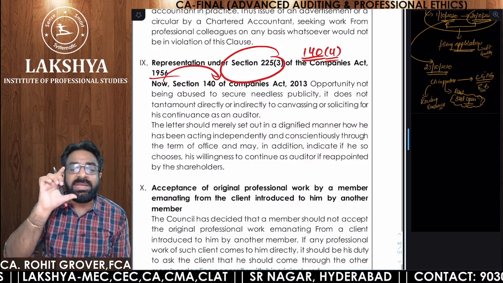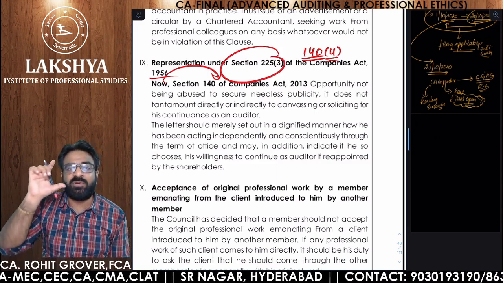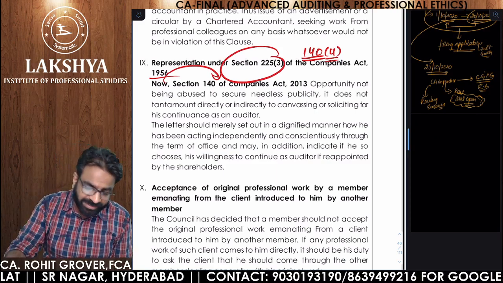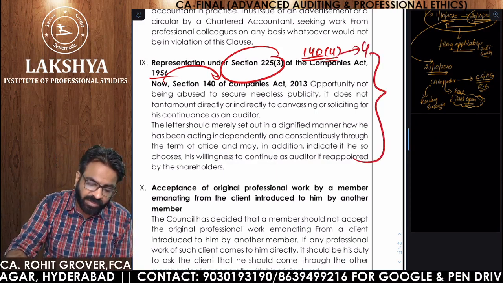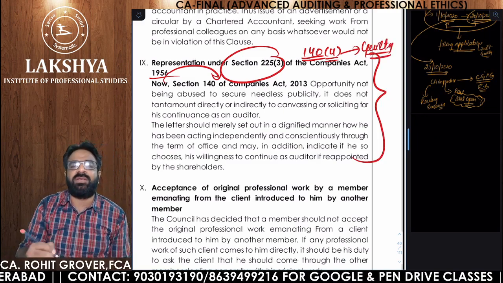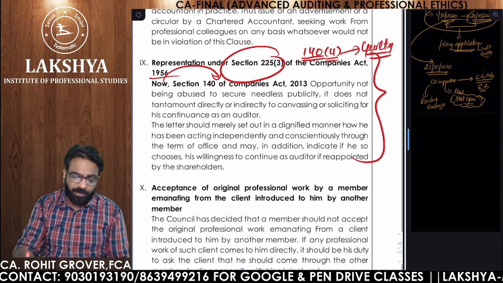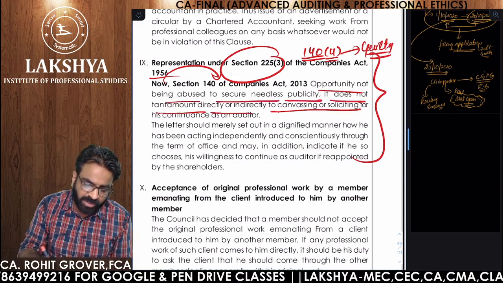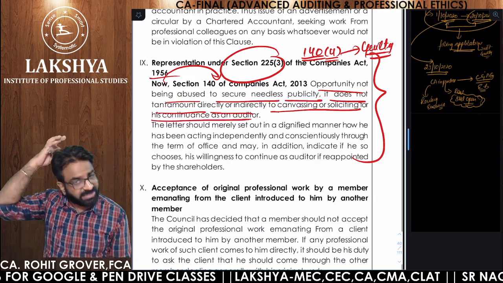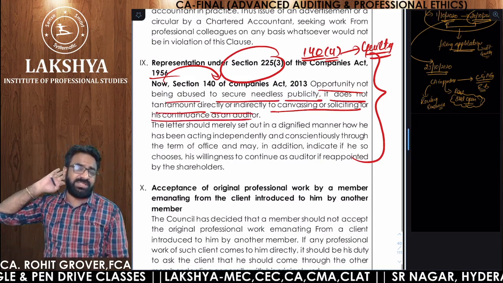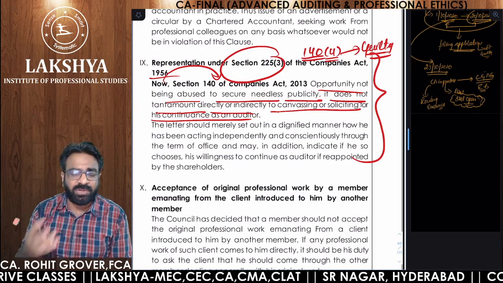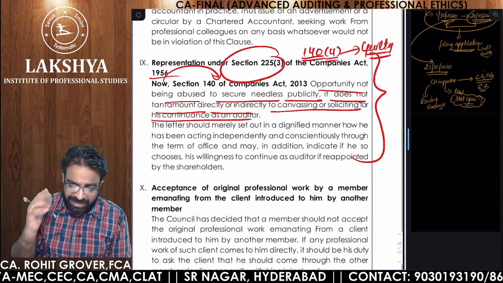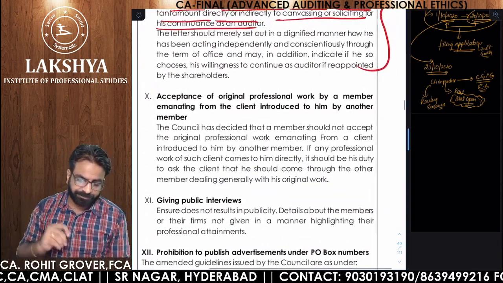If he is trying to take needless publicity, or if he is trying to defame the company, then this opportunity will be taken away. Are you getting the point? So in that case also you will be guilty if you are trying to take needless publicity under section 140. The opportunity is not to be abused to secure needless publicity, and it does not tantamount directly or indirectly to canvassing or soliciting, or to continuing as an auditor. So you should not use that representation opportunity given to you as a method of getting solicitation, or as a method of getting needless publicity. Clear? Yes, sir. Clear.